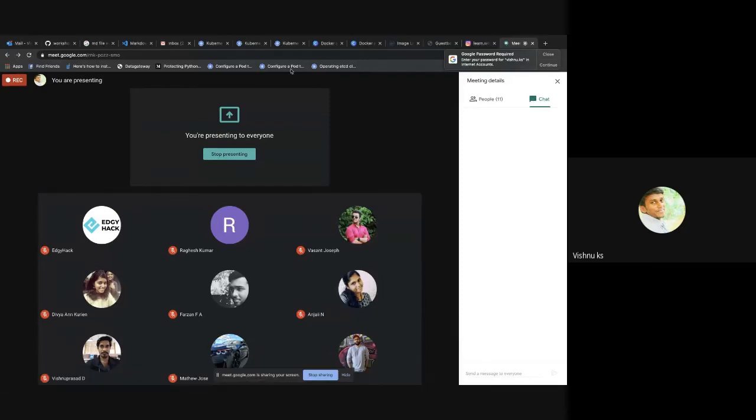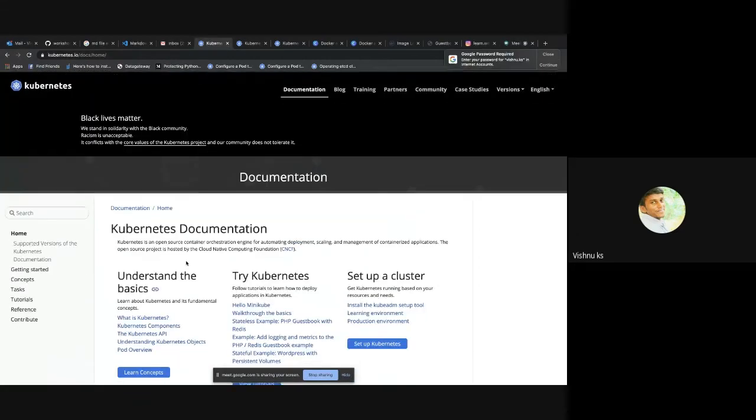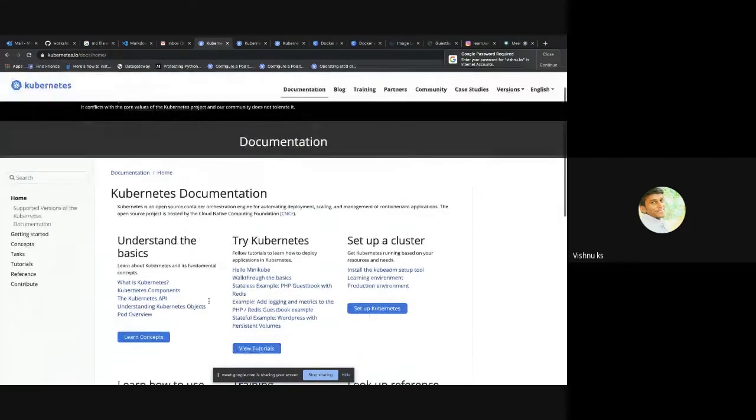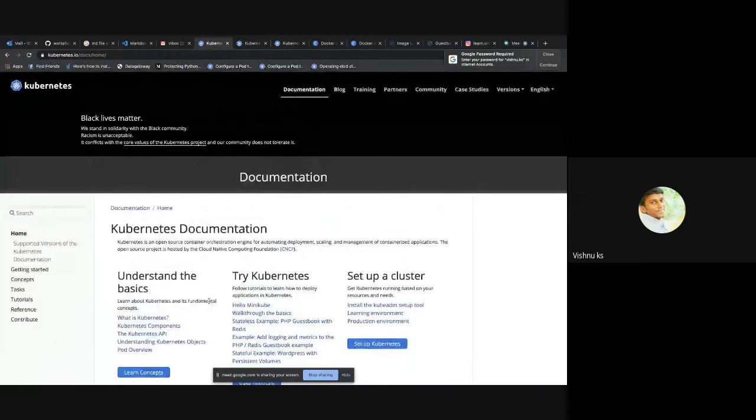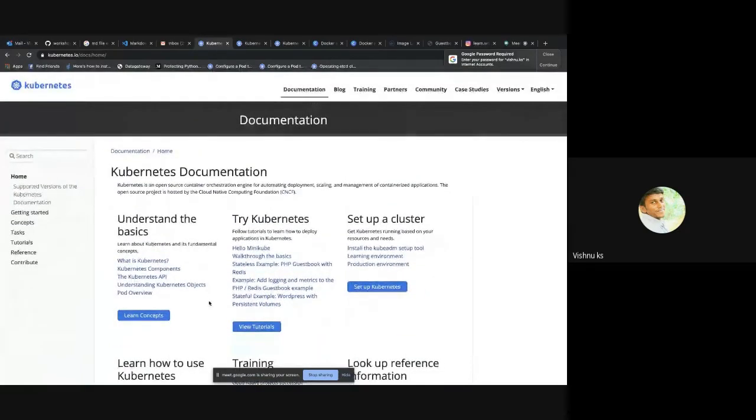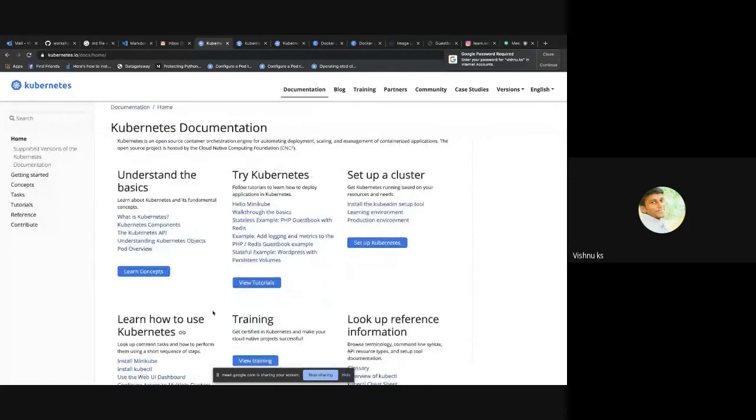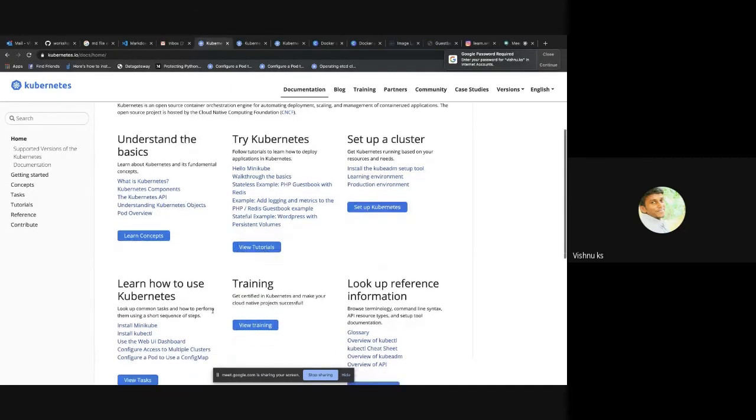So I'm just continuing. This is the official Kubernetes documentation. I will go through this documentation for executing this example. You can just go back and read more on this from the documentation itself and understand it better at your own pace and your own time.